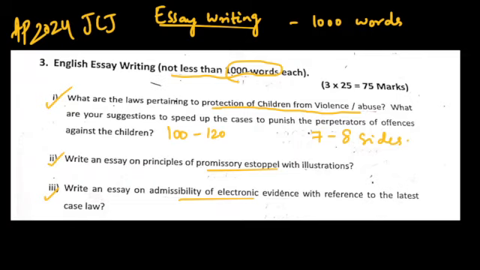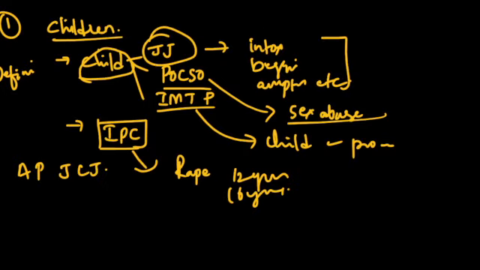So the next question is, what are your suggestions to speed up the case to punish the perpetrators of offenses against children? Regarding this, you can write certain suggestions from your end.